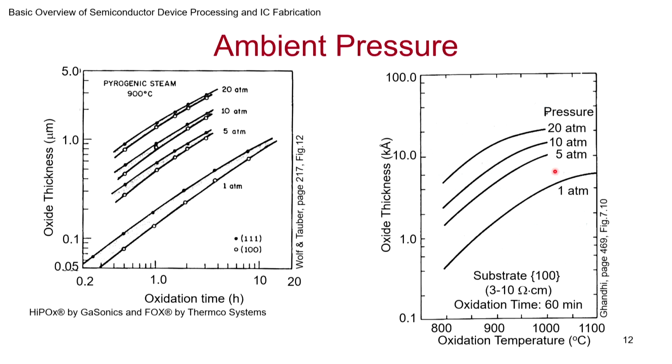It turns out that ambient pressure also plays a role, and a lot of work has been done. Even my master's advisor, Professor K.N. Bhatt, had built a high pressure oxidation system. So what do we see here? For 111 and 100 wafer, this is the oxide thickness formation at 1 atmosphere. But supposing I can put it in a pressure cooker, you can increase the pressure, right? So you find that at 5 atmosphere, 10 atmosphere, 20 atmosphere, the rate of oxidation actually increases.